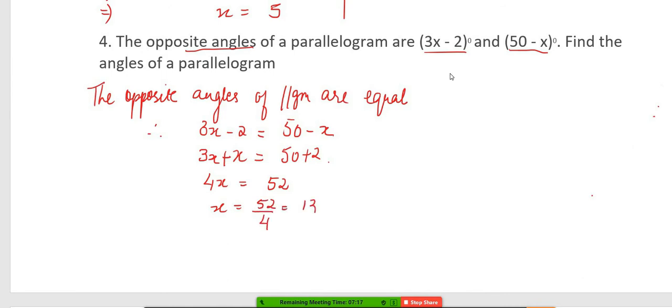तो आंटी, therefore the angle is 3 into 13 minus 2. नहीं तो 50 minus 13 कर दो। हाँ, कुछ भी चलेगा, both are correct. You both are equal. 37, क्या बोल रहा हूँ मैं?